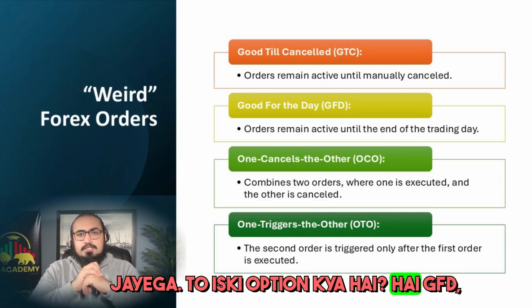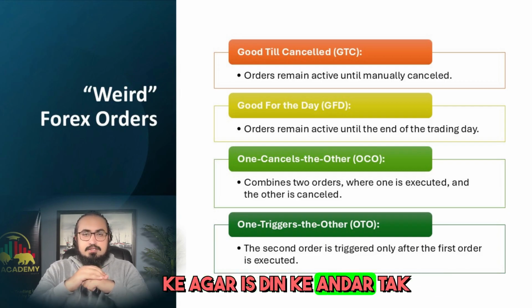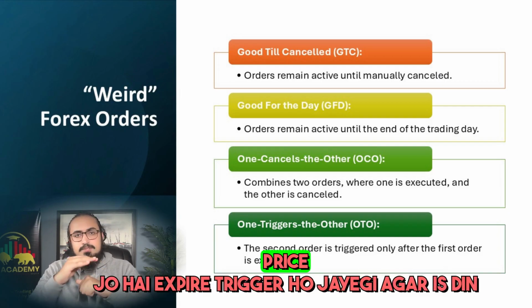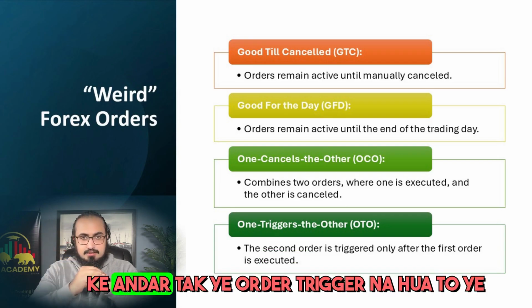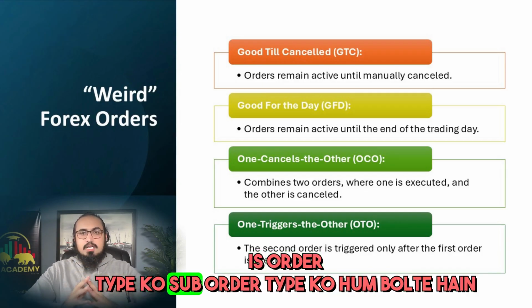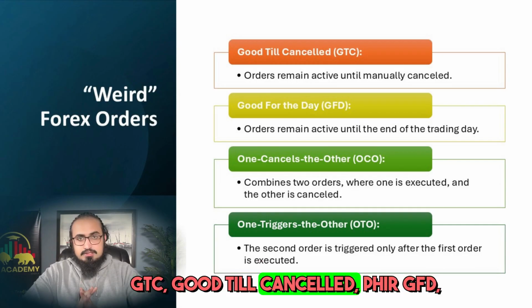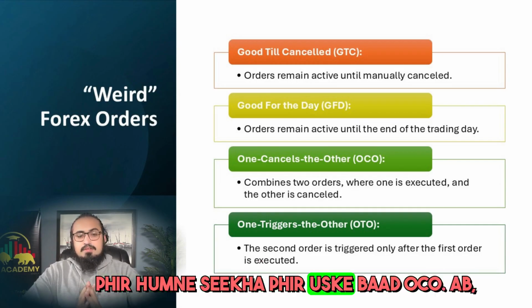So what is its alternate option? GFD, which we call good for the day, means if by the end of this day this order is triggered, it will be executed. If this order is not triggered by the end of the day, it will automatically be cancelled. We call that order type a sub-order type. Good for the day, meaning GFD, then we learned GTC, good till cancelled, then GFD, and then after that OCO.